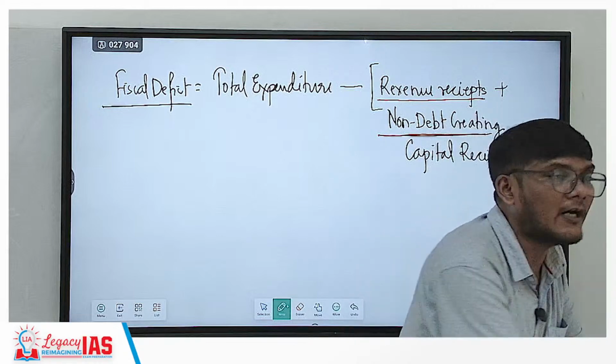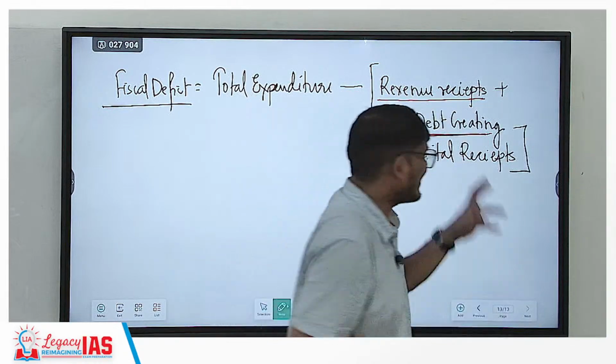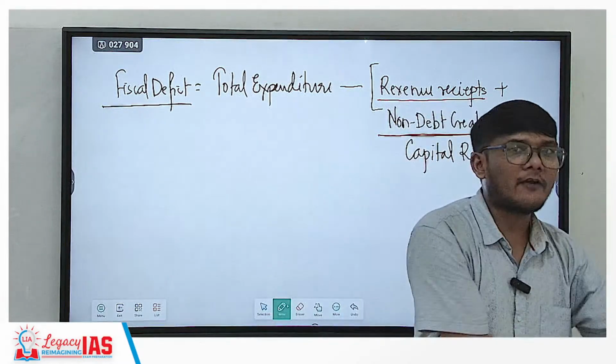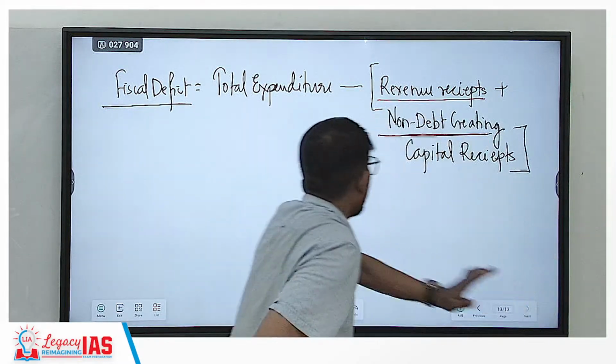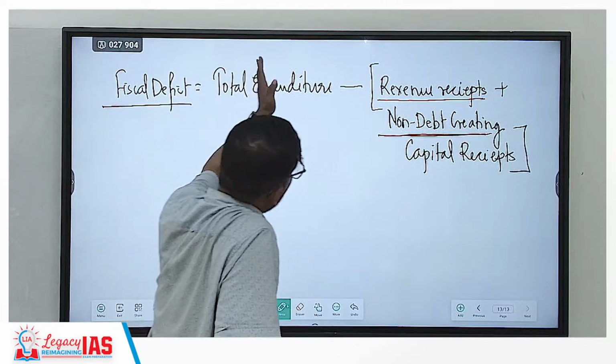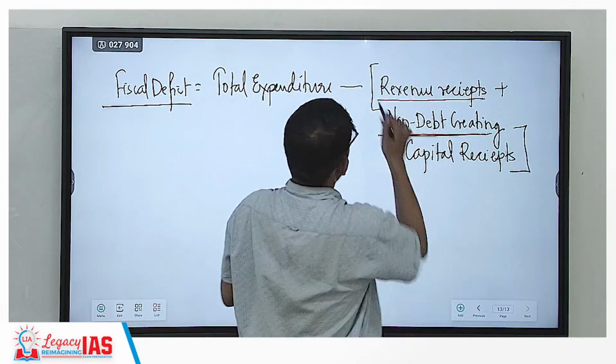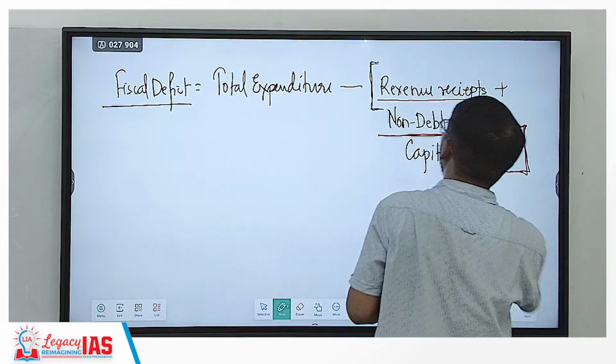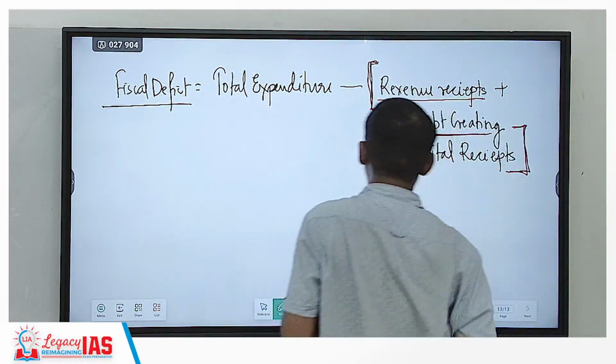You don't have to return. It is yours. So only that amount we will include. If we are taking borrowing which we have to return back, we won't include that. That is why fiscal deficit equals total expenditure minus, in bracket, revenue receipts plus non-debt creating capital receipts.